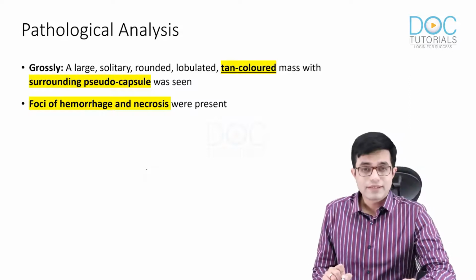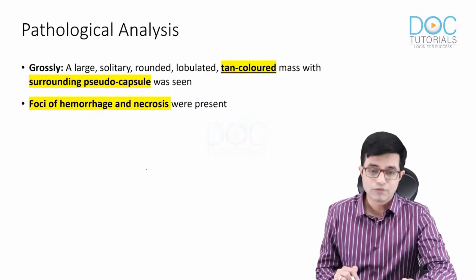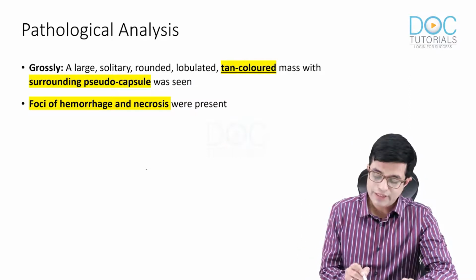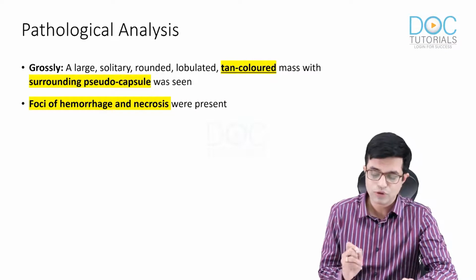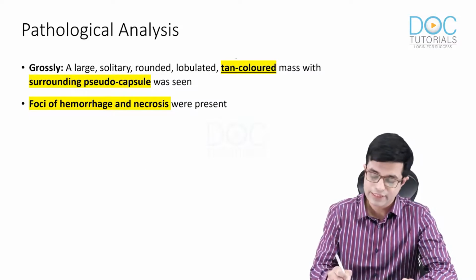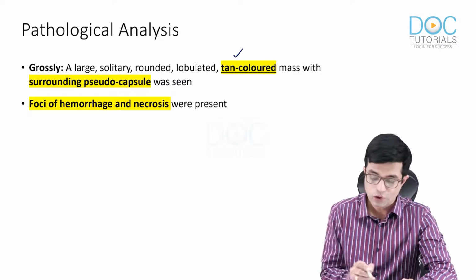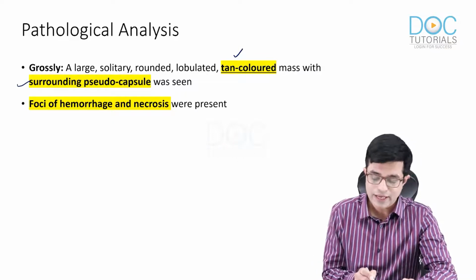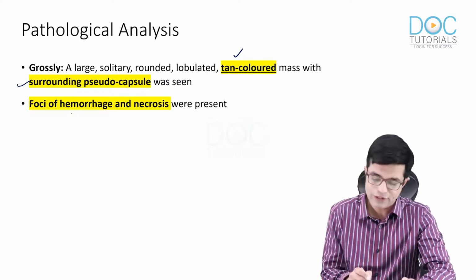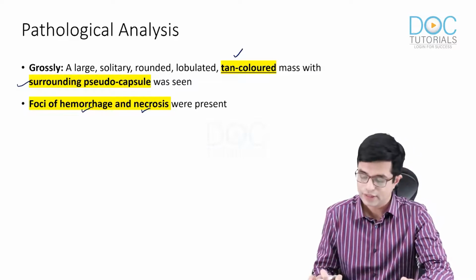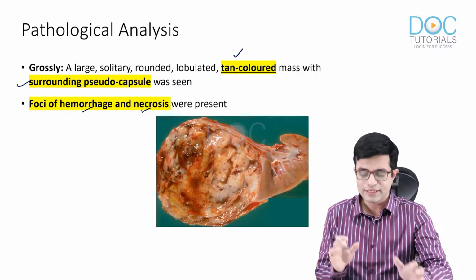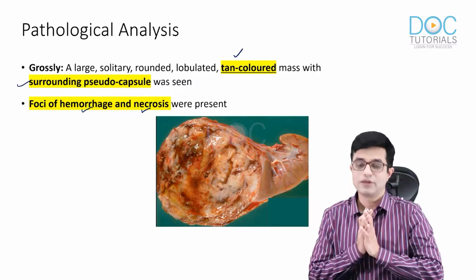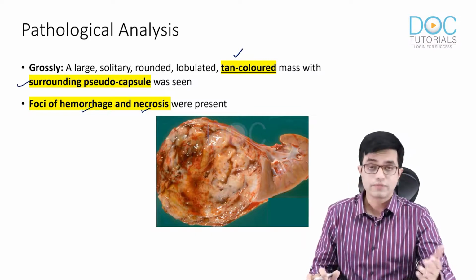On pathological analysis, when the histopathological sample was examined, it was found that grossly it was a large, solitary, rounded, lobulated, tan-colored mass, with a surrounding pseudocapsule present, and as ultrasound was suggesting, there were areas of hemorrhage and necrosis. So areas of hemorrhage and necrosis in a large solid cystic mass were present on gross pathology.